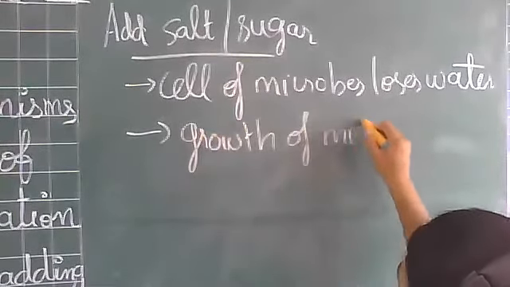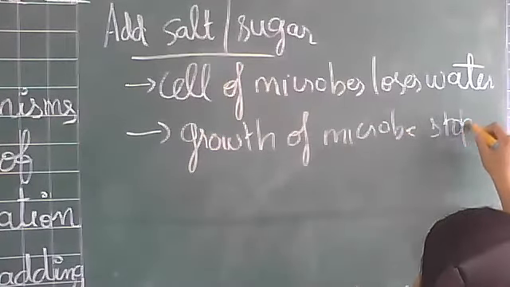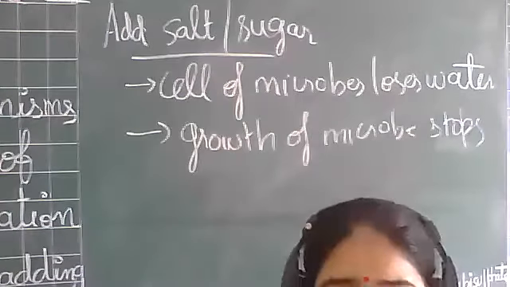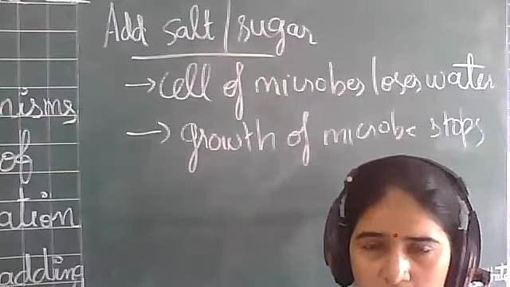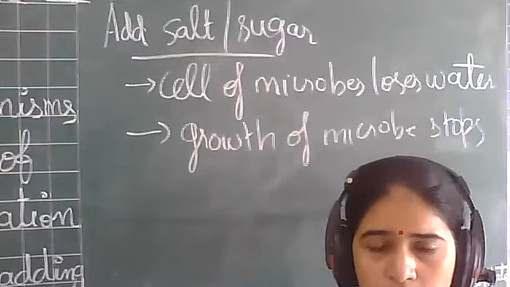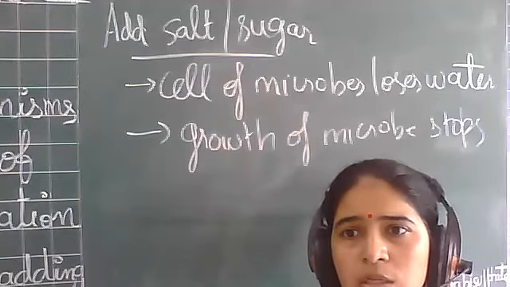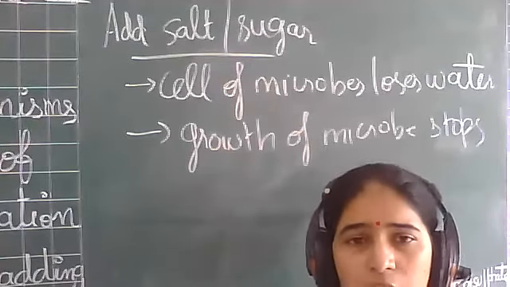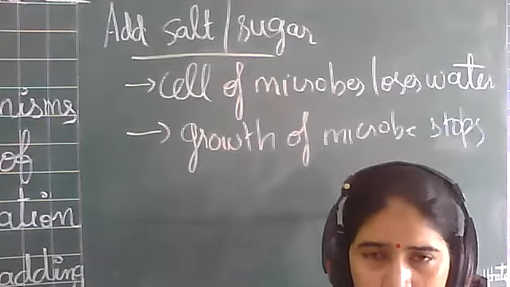Your microbe is your disease causing microorganism, right? Its growth stops. So that is what we want. When its growth stops, our food items like amla, like raw mangoes, the meat, fish, they all are preserved. They won't get spoiled, right?